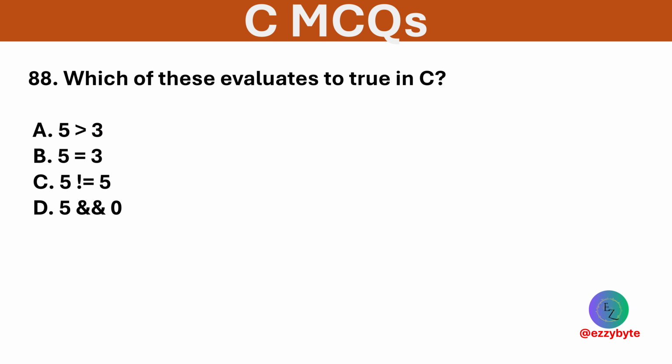Which of these evaluates to true in C? Options are 5 greater than 3, 5 equals 3, 5 not equals 5, and 5 and 0. Option A is correct. This is a valid relational expression returning true.